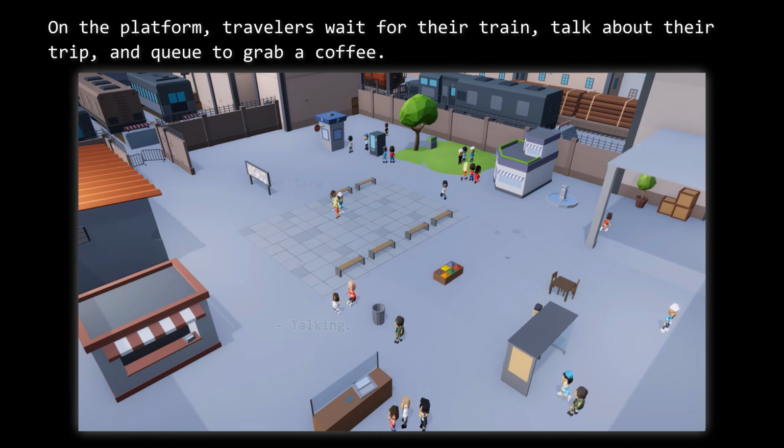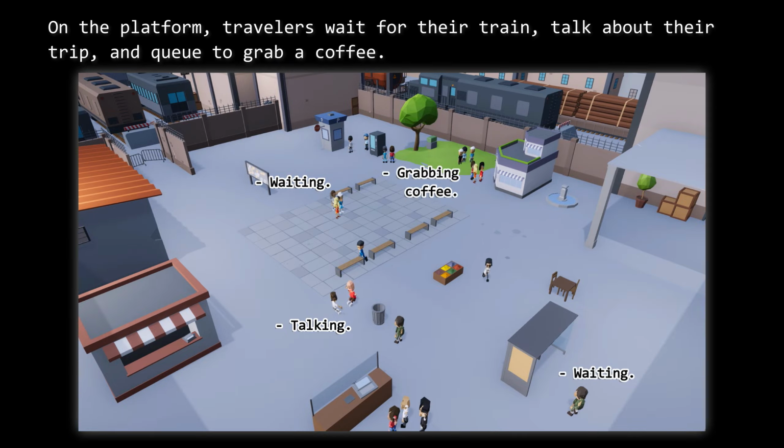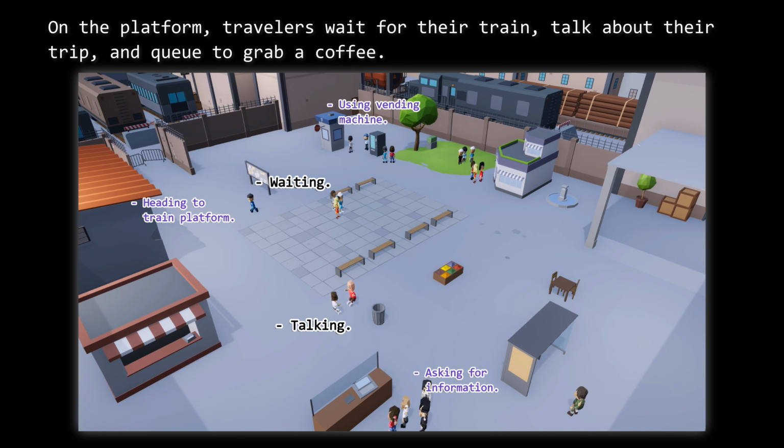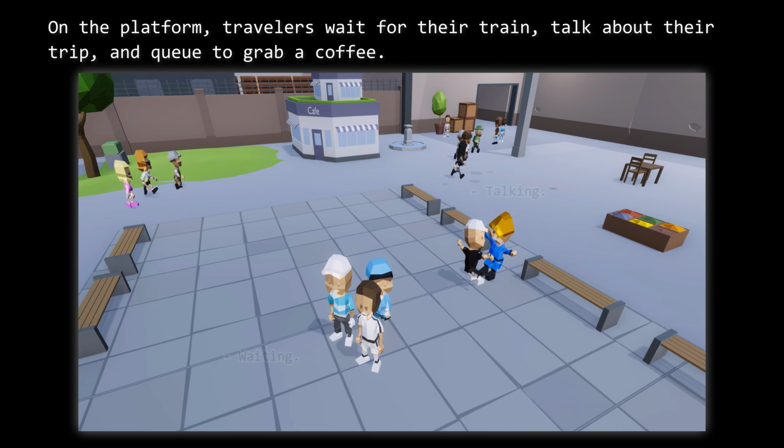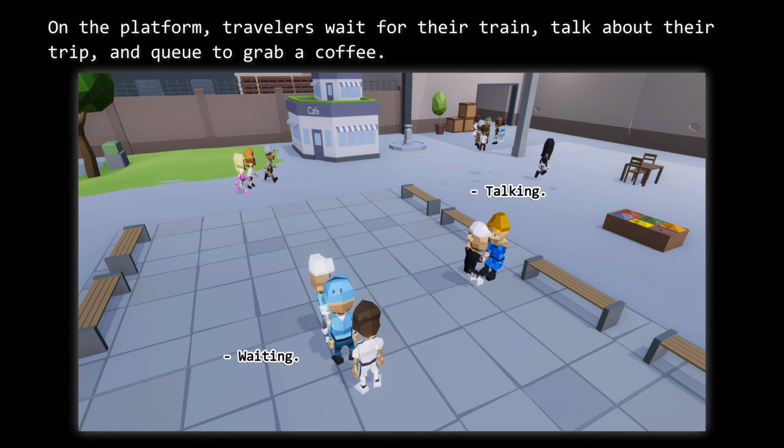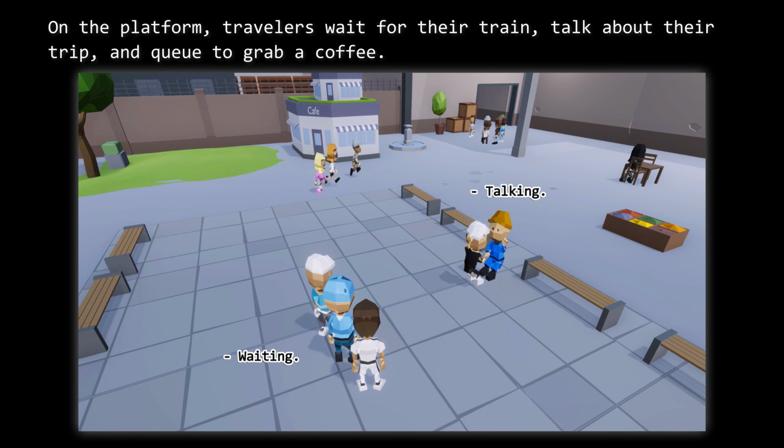Here, we present results for a given prompt used to populate a train station scene. We observe travelers waiting for their trains and conversing, while others queue to buy coffee. Additionally, secondary behaviors emerge, such as travelers lining up at the information desk, people using the vending machine, and others heading toward the train platform. We present close-ups from different runs using the previous textual input description.